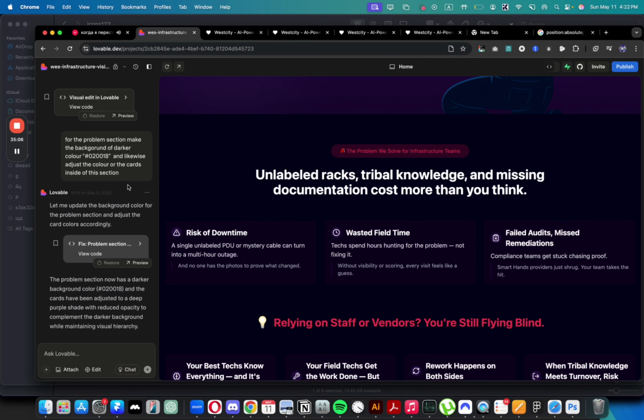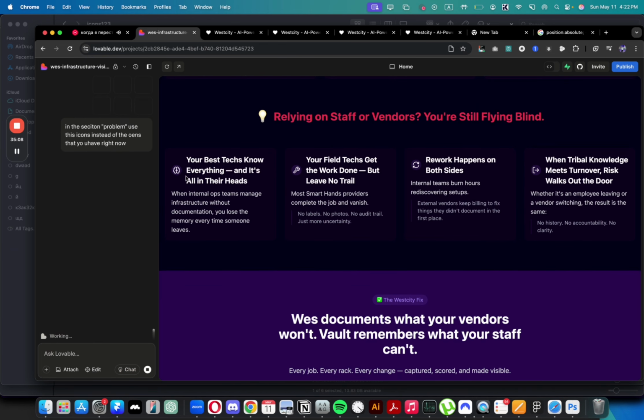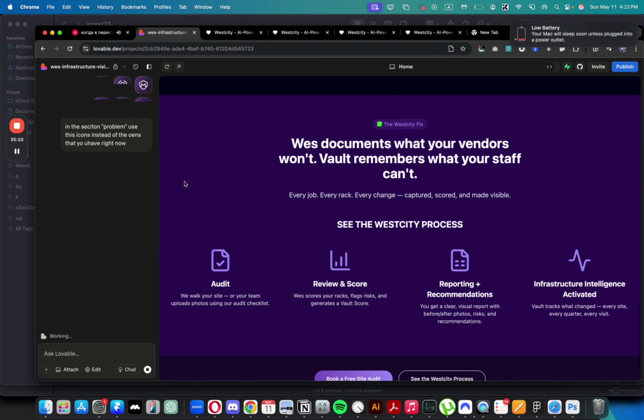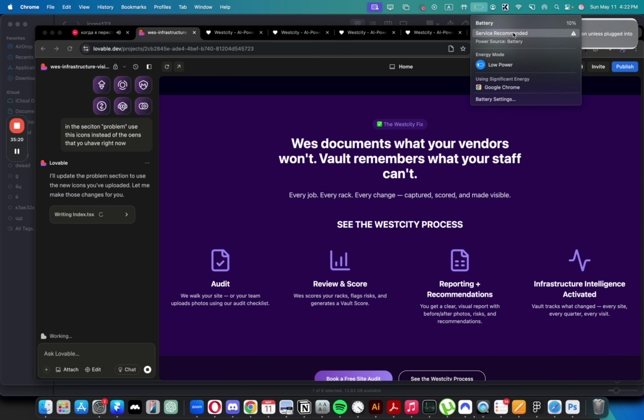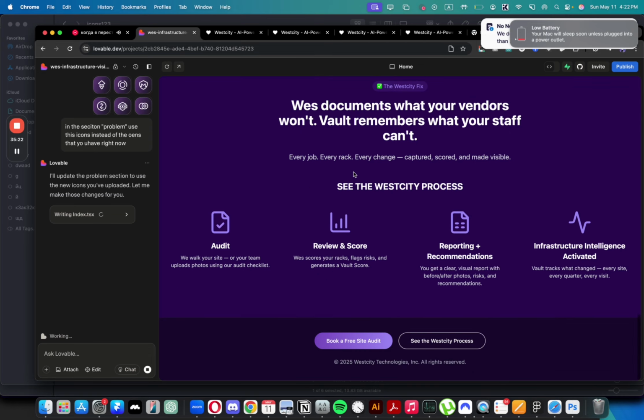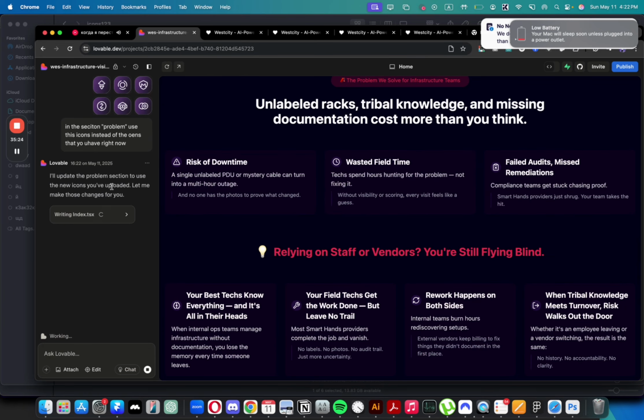Let's just send it and see if it's going to figure out which kind of icons I'm talking about. My laptop is about to die, so I need to charge it. But hopefully I can finish this website until it dies completely. It's about 10%. I'll update the problems section to use the new icons you've uploaded. Let me make those changes for you.